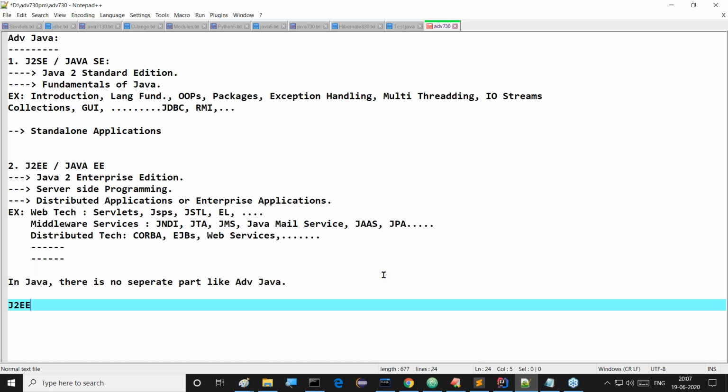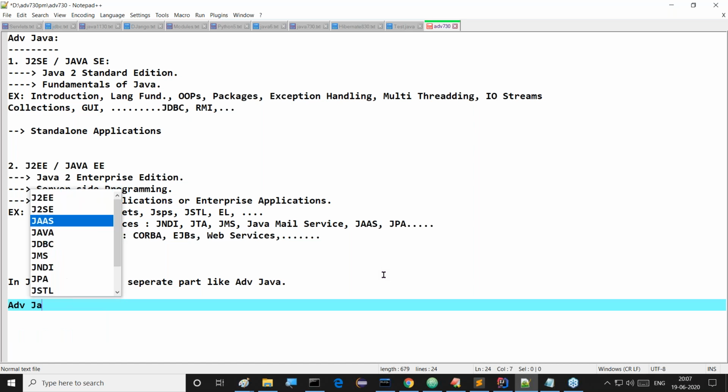Nobody is aware of the J2EE and Java EE terminology. They may think it is an extension course for intermediate students, for MPC students. Intermediate students would come to my class. That's my point here. So I don't want to start these batches with J2EE. I want to start in your understandable language, so I'm going to start this advanced Java batch.